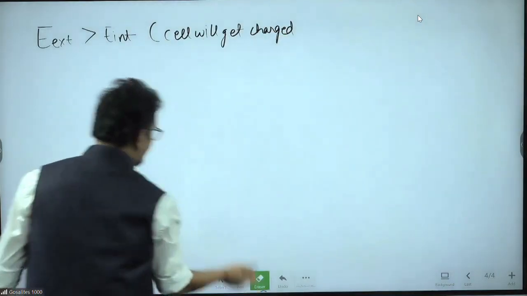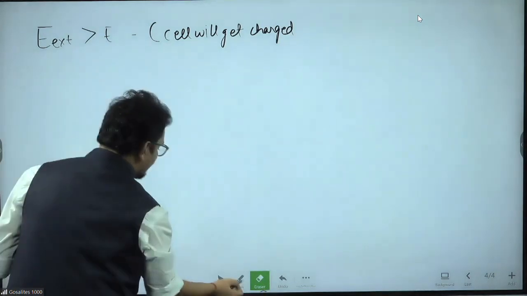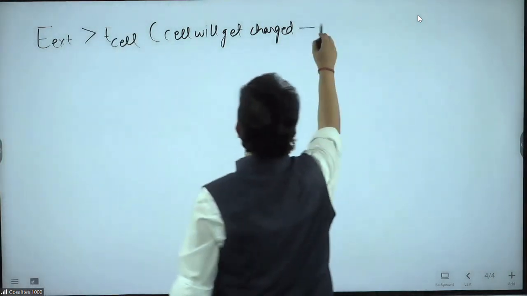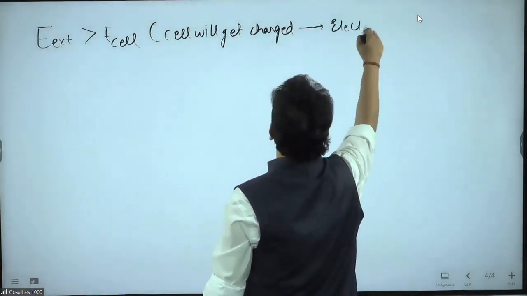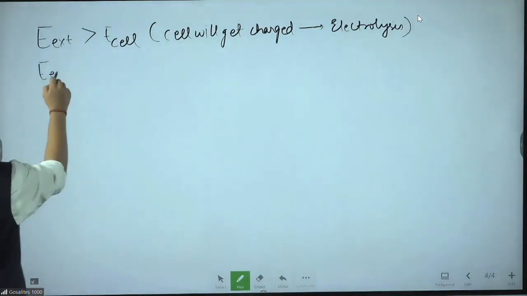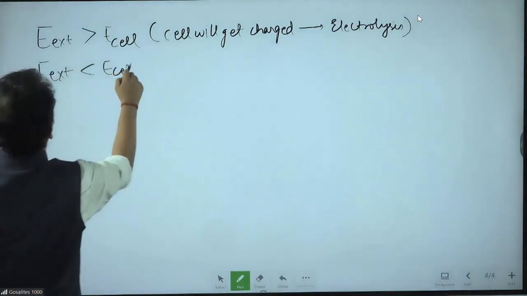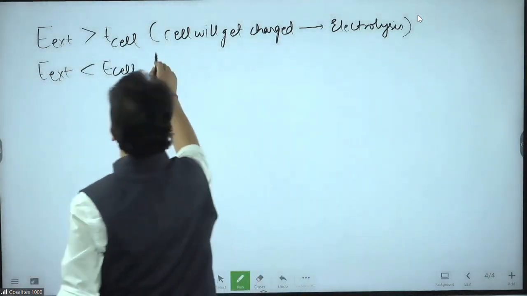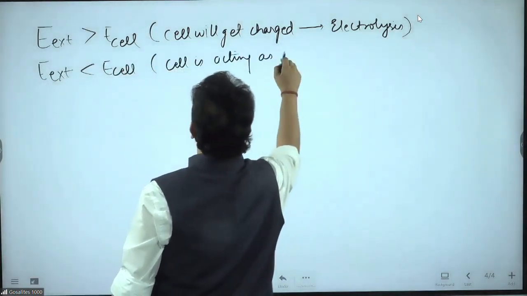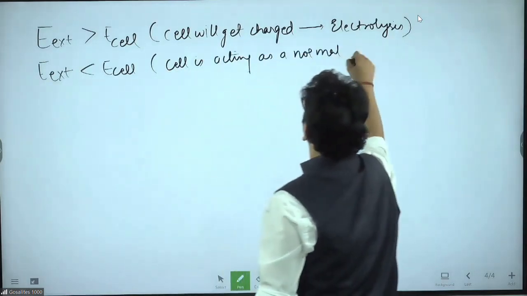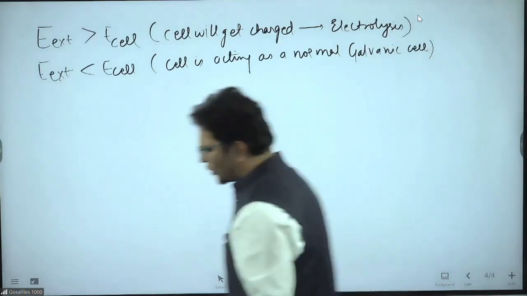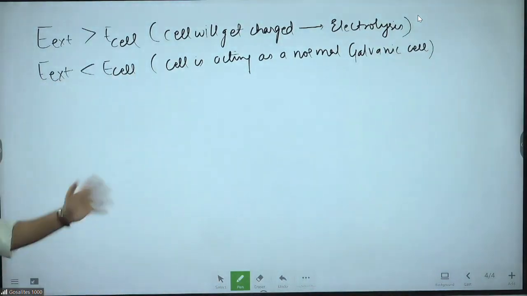Internal voltage means I can write here cell voltage, E cell. If external is more than E cell, the cell will get charged, and this is called electrolysis. And if external voltage is less than E cell, the cell is acting as a normal galvanic cell, just like what we have read right now. The cell will act like a normal galvanic cell, just the way we have seen.